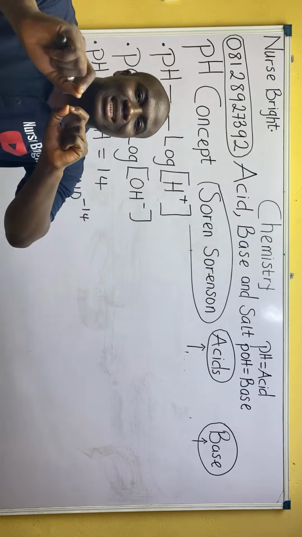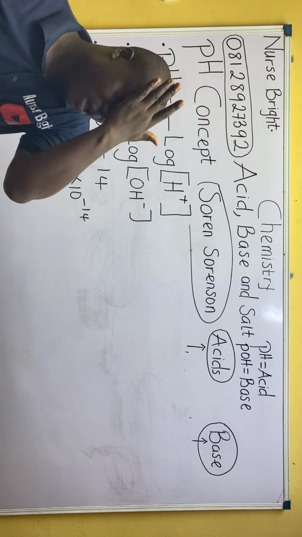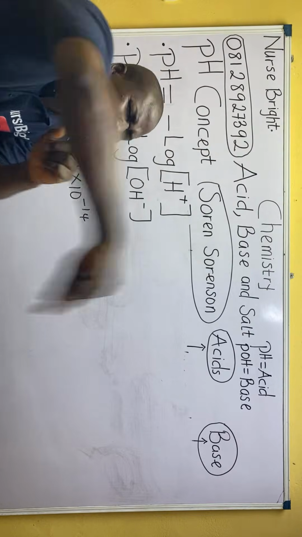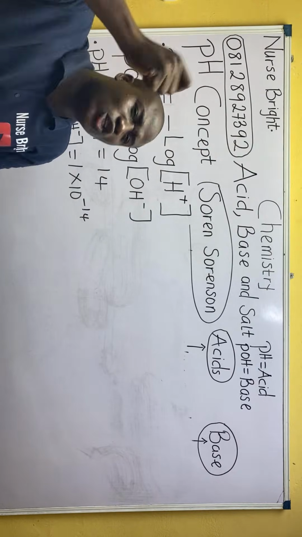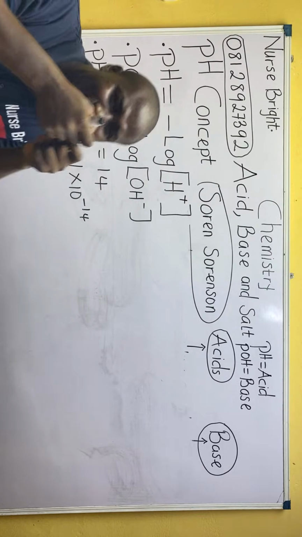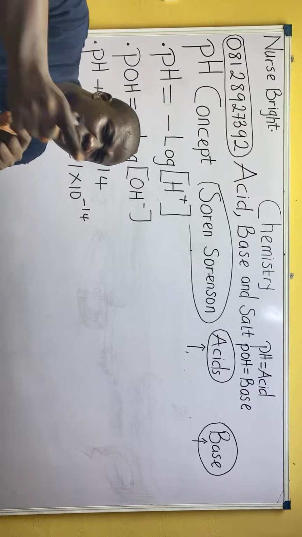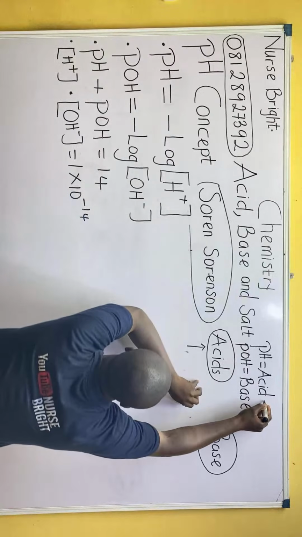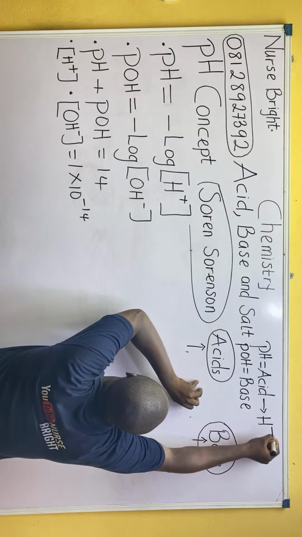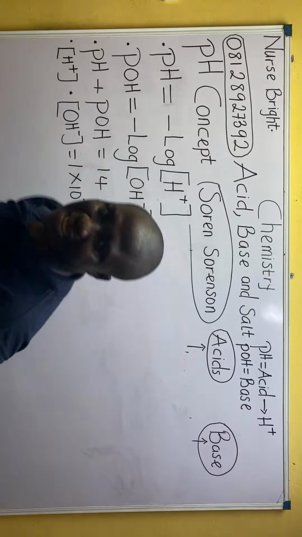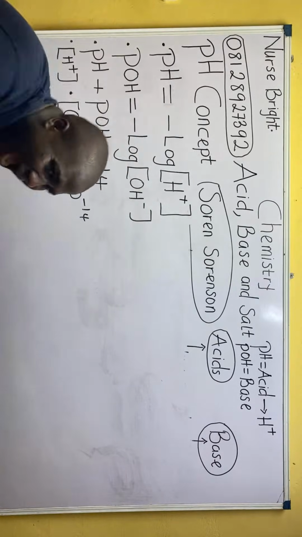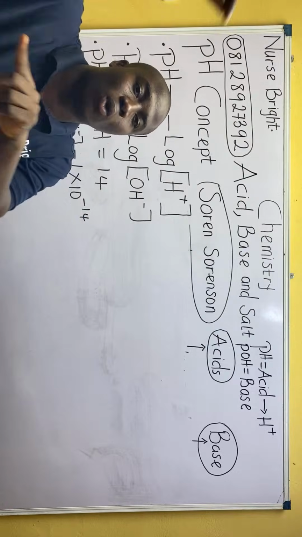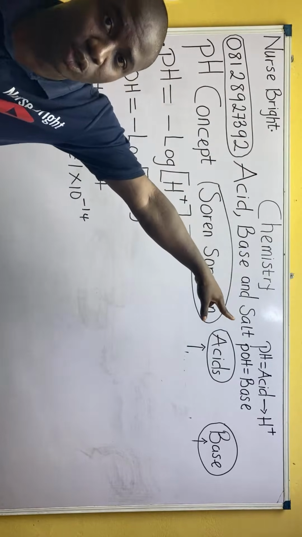So what are acids? Acids, according to this man called Svante Arrhenius, he said that acids are substances which, when dissolved in water, produce something called hydrogen ion as the only positive ion. So this tells you that this is hydrogen ion. Hey guys, any atom with a charge is called an ion. So this is called hydrogen ion. When acids dissolve in water, they produce hydrogen ion as the only positive ion.